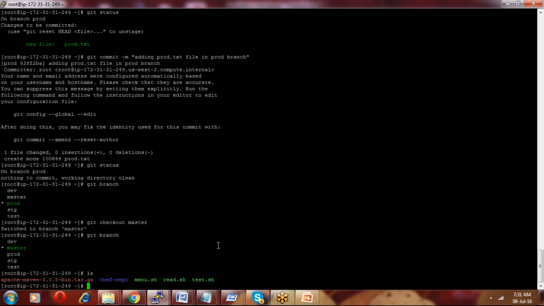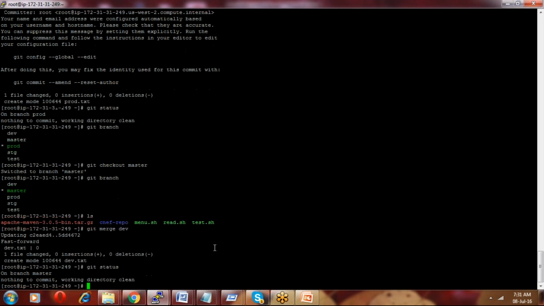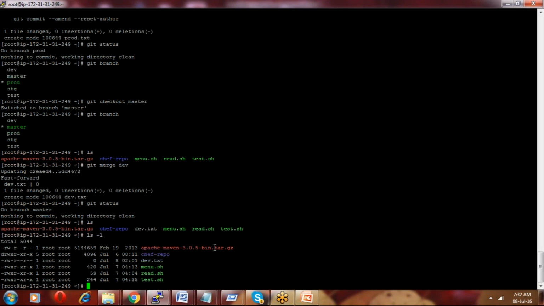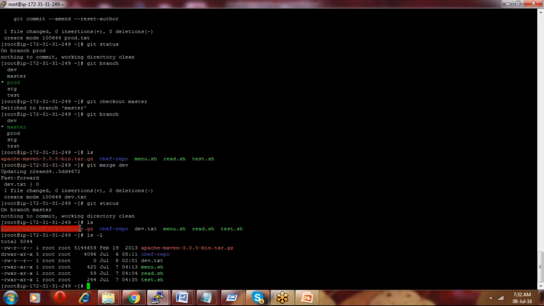Right now I don't have dev.txt in these files. So what I have to do is git merge dev. Now git status is fine, and then ls: dev.txt is there. If you see the file, dev.txt is now there in my local directory. You are able to see, right? Before, I didn't have dev.txt here, and now there is a dev.txt.